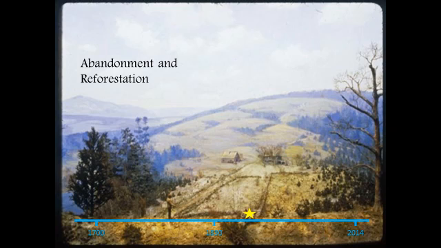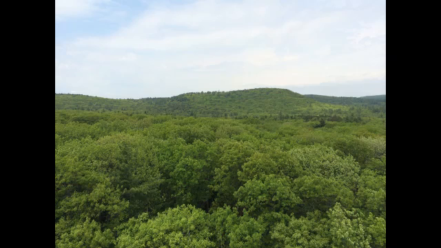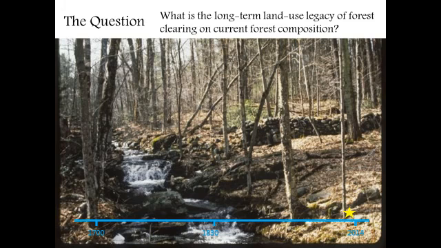This abandonment led to the gradual natural reforestation and succession of the forest to the modern landscape of Massachusetts seen today, which is approximately 63% forested. My study evaluated the long-term legacy of agricultural clearing by focusing on the present-day difference in forest composition between areas that were forested in 1830 and areas that were cleared.